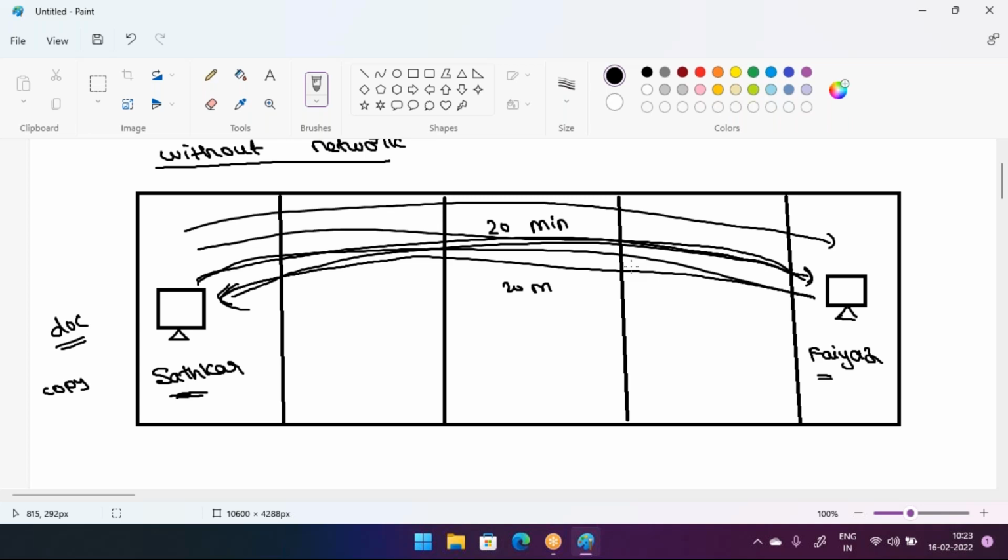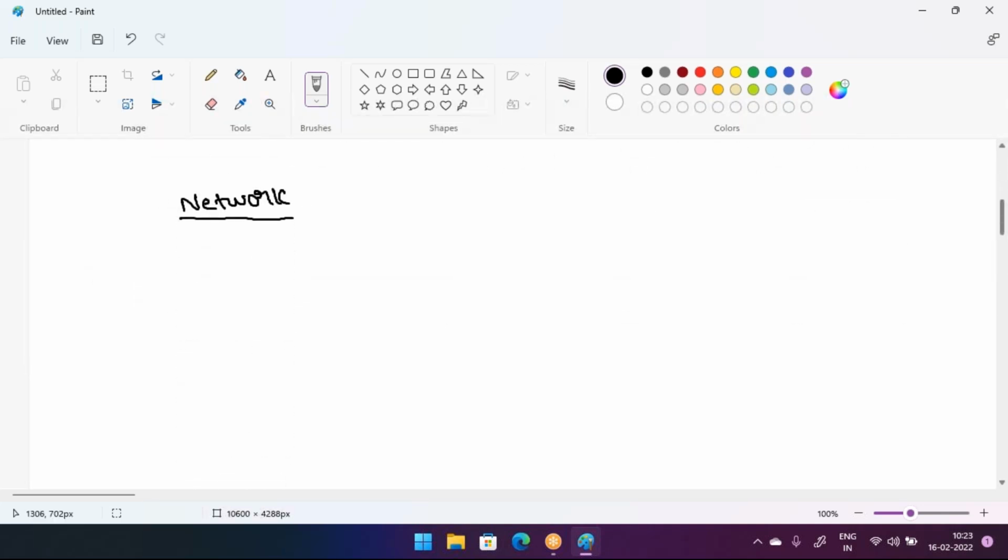What has happened here? If you use the courier, and if you use the network here, then what does the network mean here? Suppose Satkar is in one cabin right now, and Fayaz is in another cabin. Then what happens here?